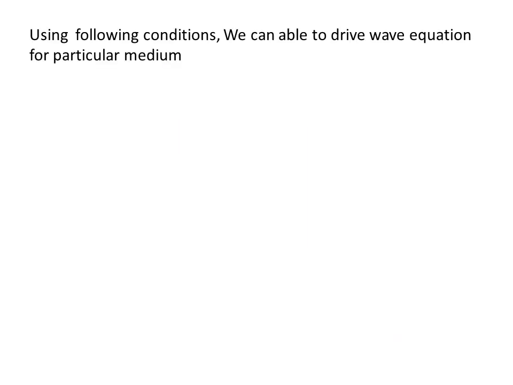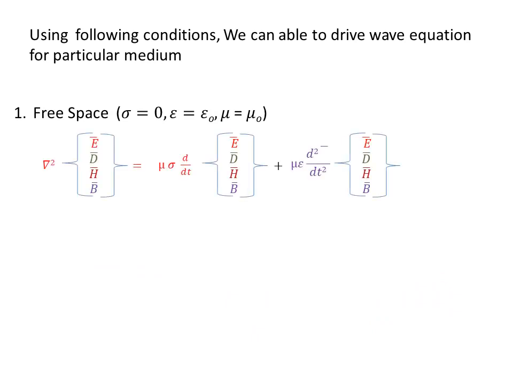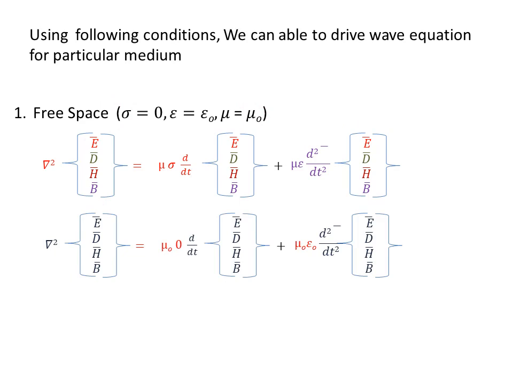Next, using the following conditions, we can derive the wave equation for a particular medium. For example, for free space, we know that free space means it's a condition: eta equal to 0, epsilon equal to epsilon naught, mu equal to mu naught. So by substituting these conditions into our general wave equation, we can convert this equation into free space.